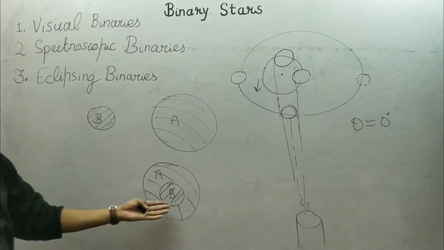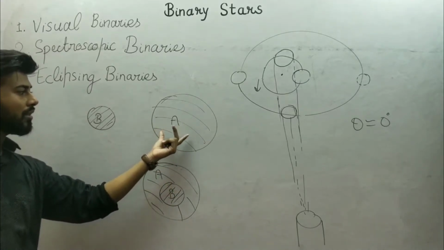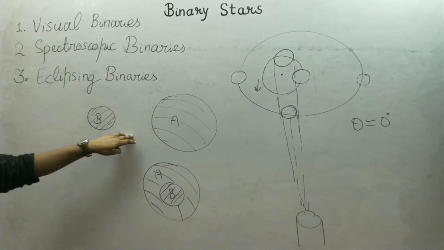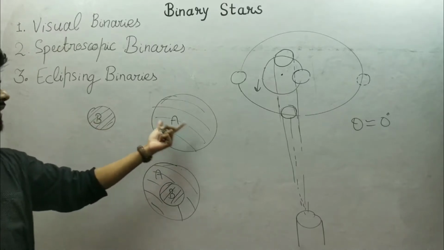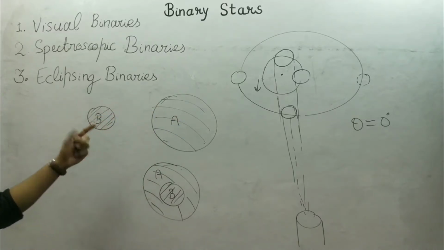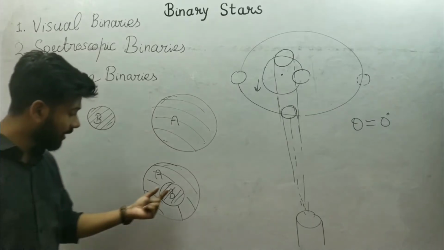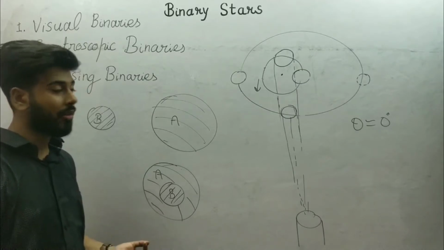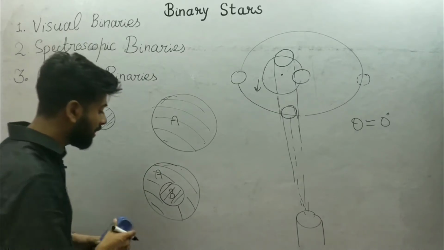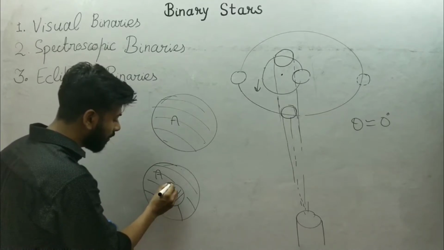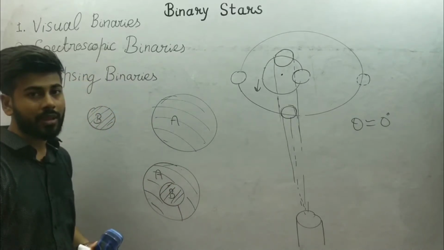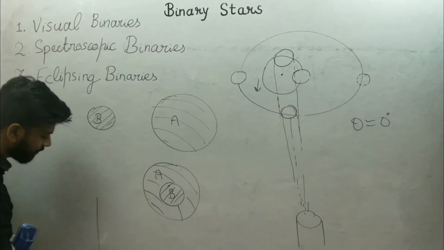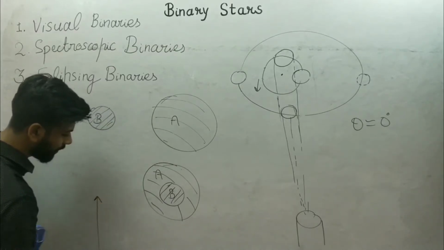So it blocks some radiation which was coming from star A. In this case we are receiving radiation from star A as well as star B, but in this case we are receiving radiation from star B, but we are not receiving the same radiation from star A as before, because some radiation is blocked by star B. So we have some dip.